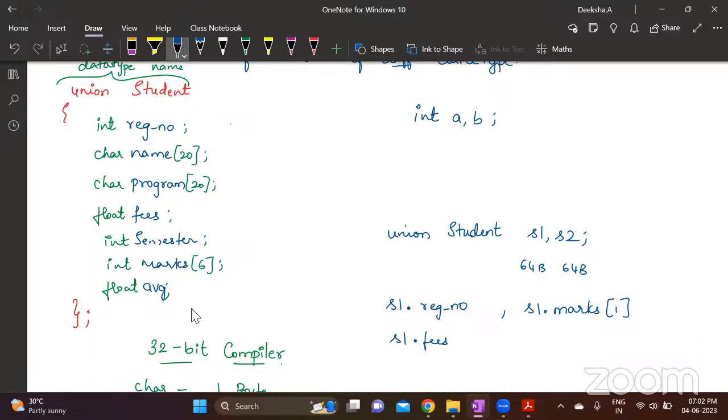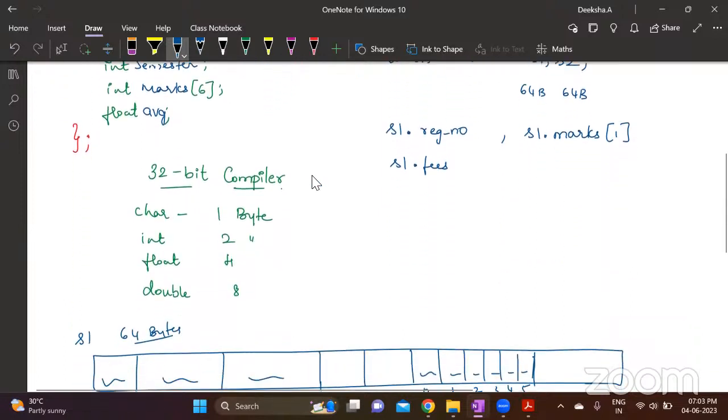A character requires 1 byte only, but it is a character array of 20 elements, so this requires 20 bytes. Which one takes the maximum? 20 bytes is the maximum, which is for these two. All others are 2, 4. This one is 12. Now, the maximum is 20 bytes.